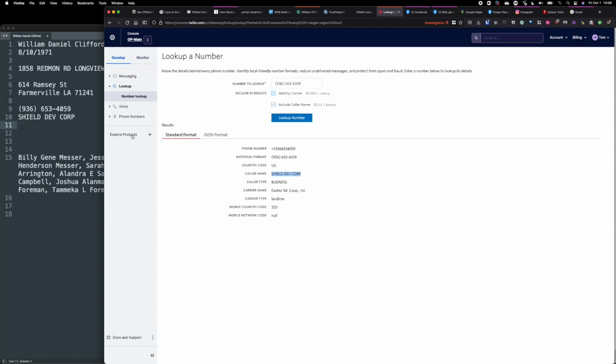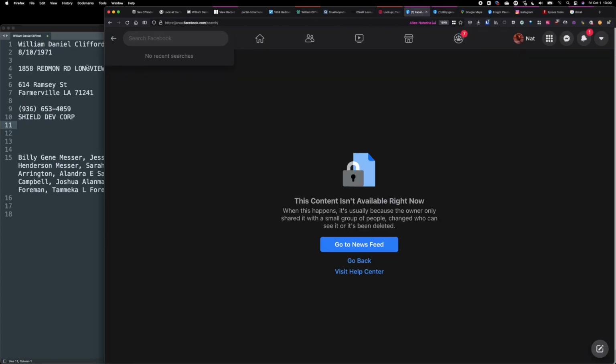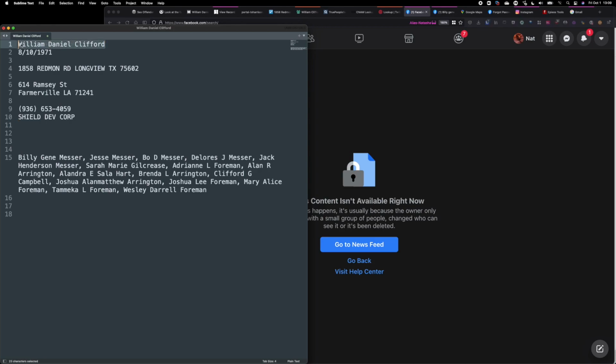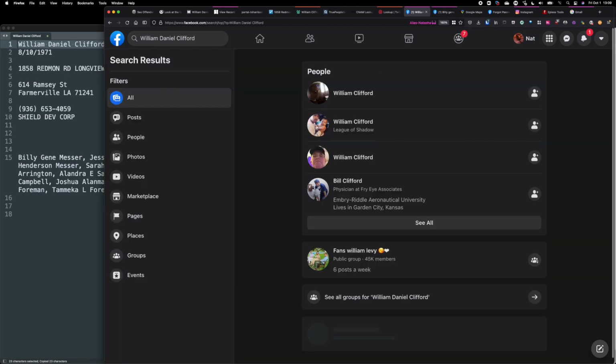Next, when I've done all this initial search, I don't have a lot of information here, but I have enough pivot points. Any one of these can now be another branch that I can go off to. I would next go to Facebook and search his name, and his name is kind of common, William.